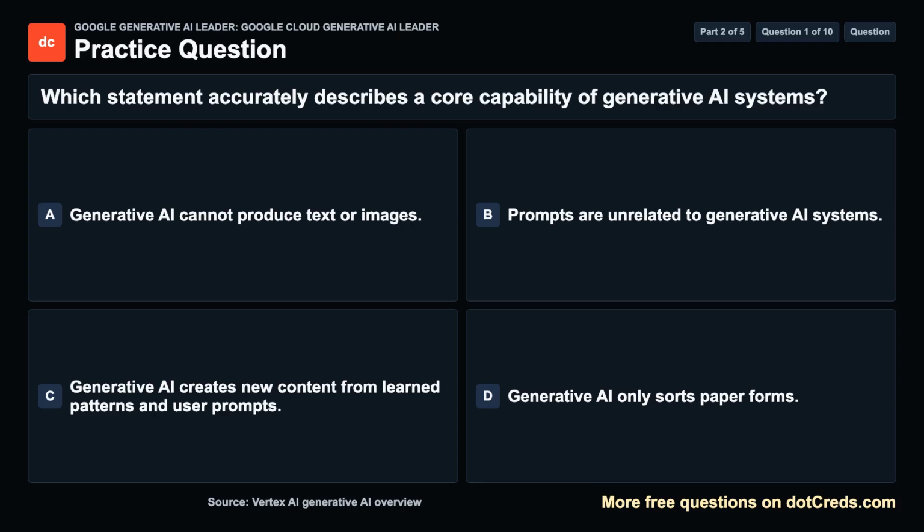Question 1. Which statement accurately describes a core capability of generative AI systems? A. Generative AI cannot produce text or images. B. Prompts are unrelated to generative AI systems. C. Generative AI creates new content from learned patterns and user prompts. D. Generative AI only sorts paper forms. Take a moment, then we will review the answer.